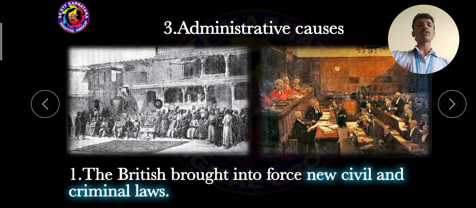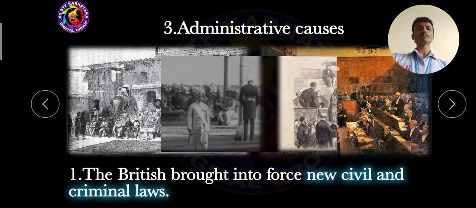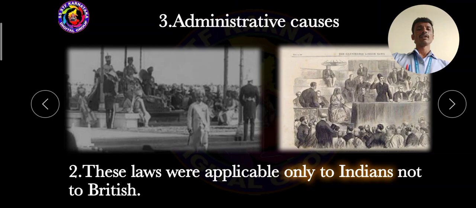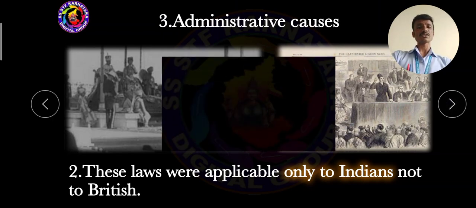The British brought into force new civil and criminal laws, but these laws were applicable only to Indians, not to the Britishers. So Britishers were free from the civil and criminal laws. Because this was not applied to the Britishers and was applicable only to the Indians, all the Indians joined together against the Britishers.